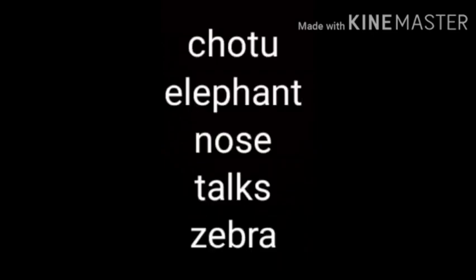The first one is Chotu, elephant, nose, talks, zebra. Already we know these words, but we want to arrange them in the proper way. So, every word we are learning in our class, we want to observe very carefully, because we may get it like this and we want to make a new word. That is the jumble.